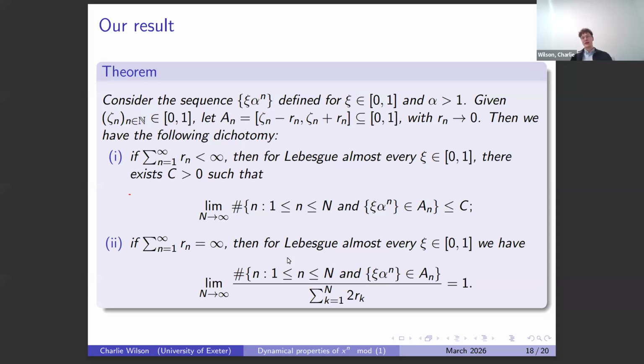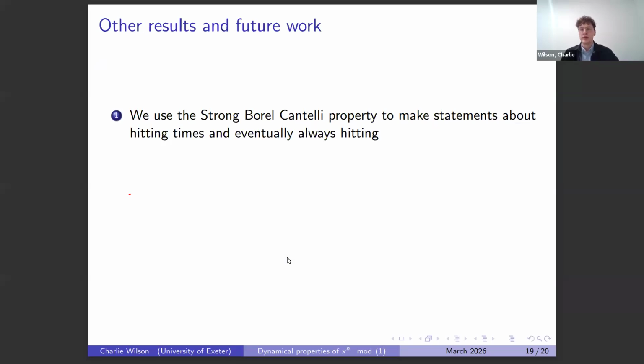And so this establishes a strong Borel-Cantelli property for these. And I think this has a natural correspondence to the pre-established, number theory inspired results about uniform distribution, because we can motivate that by shrinking sets. But we also established some more results that are more inspired by the dynamics. So we established a strong Borel-Cantelli property, and once we have this, there are really standard techniques from dynamics to say something about hitting times.